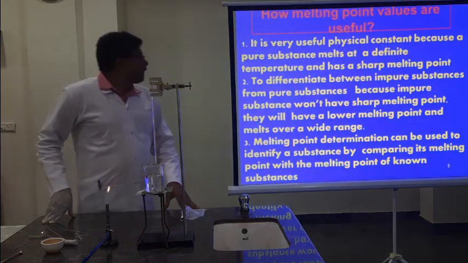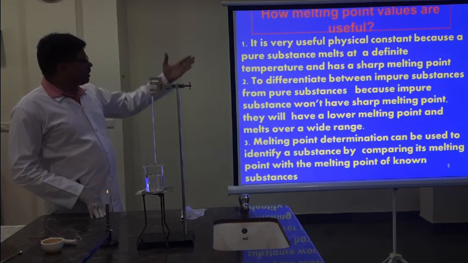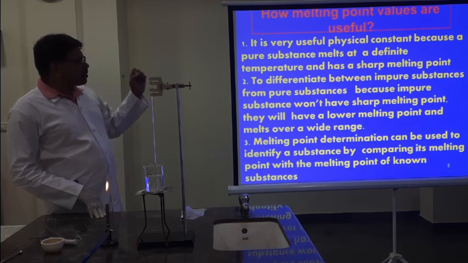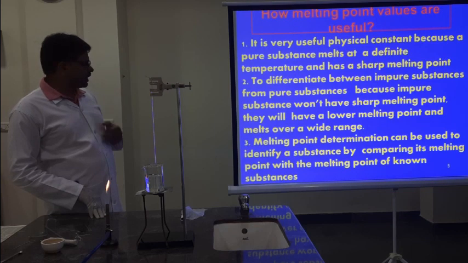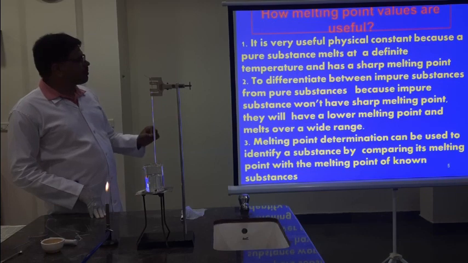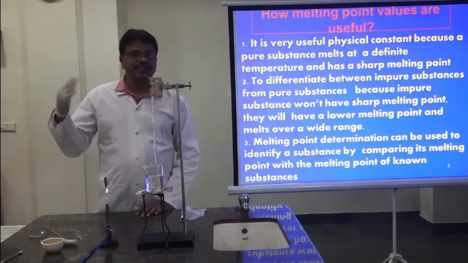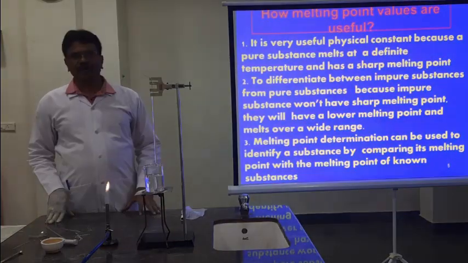Coming to how melting point values are useful. It is a very useful physical constant because a pure substance melts at a definite temperature and has a sharp melting point. So to differentiate between impure and pure substances, these melting point values are very useful. Next, melting point determination can be used to identify a substance by comparing its melting point with the melting point of known substances, reference values. So these are some applications of melting point values.